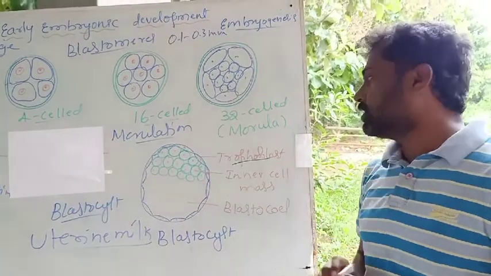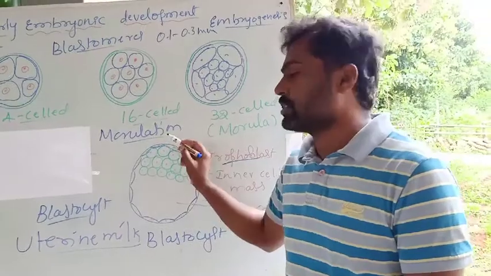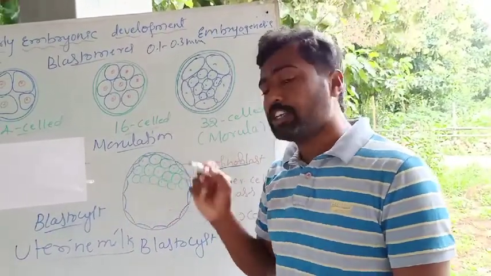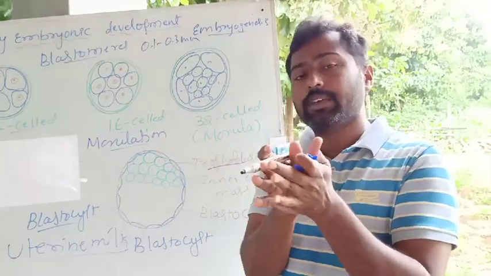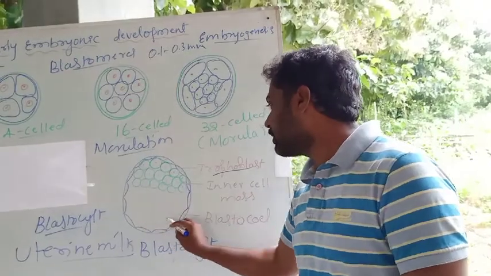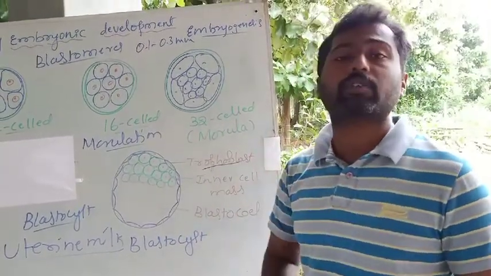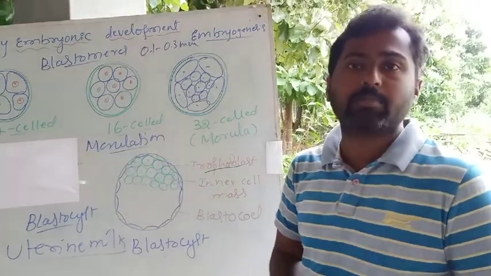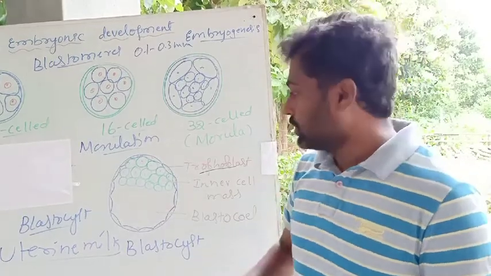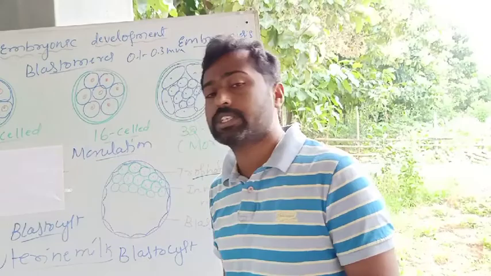You can see here trophoblast. Trophoblast is nothing but the outer flattened cells of the blastocyst. After the nourishment, the cells start enlarging and become flat, and that is what is called trophoblast. It forms the outer covering or outer layer of the blastocyst. This is also called trophoectoderm. Ecto means outside, derma means the layer. Trophoectoderm or trophoblast. See, I am discussing the formation of blastocyst, that is blastulation, the second stage.